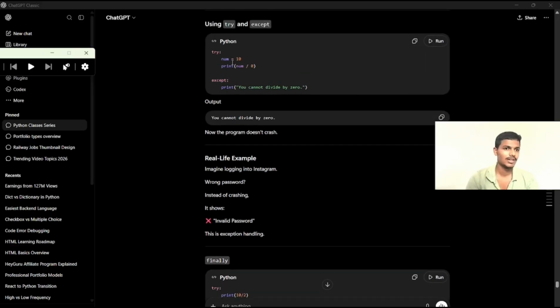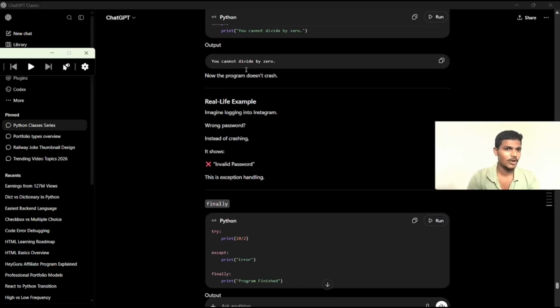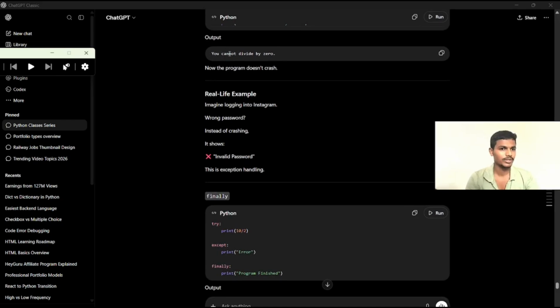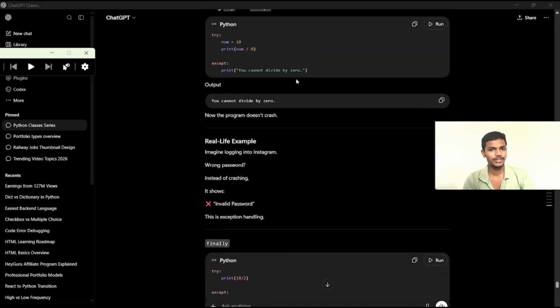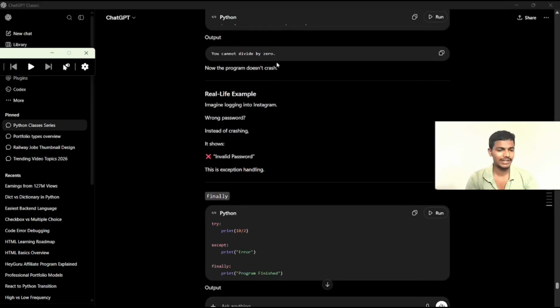So this is try. Whatever doubtful code it may be, you must mention it in the try block. Once you mention it in the try block, they will execute it automatically. In case it is not executed, the exception block will execute automatically. So the output is you cannot divide by 0, because the try block is not working and the exception block will be executed. Now the program does not crash.